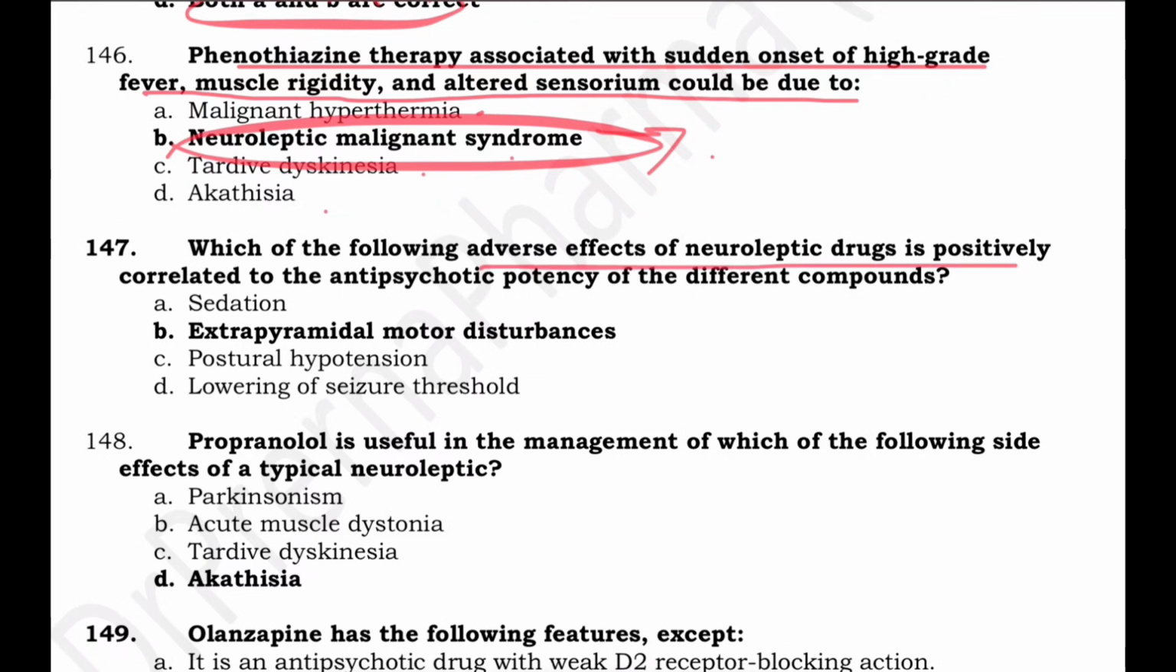Which adverse effect of neuroleptic drugs is positively correlated to antipsychotic potency? The extrapyramidal motor disturbances. More blockade of dopamine receptors will result in more EPS. So this is seen more in high potency neuroleptics, like haloperidol, as compared to low potency agents.